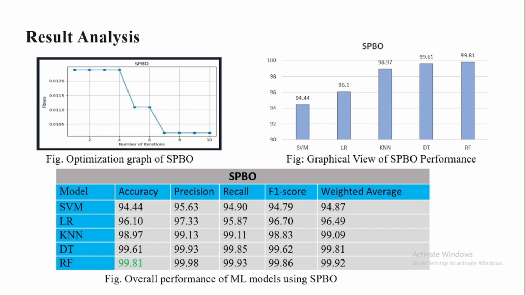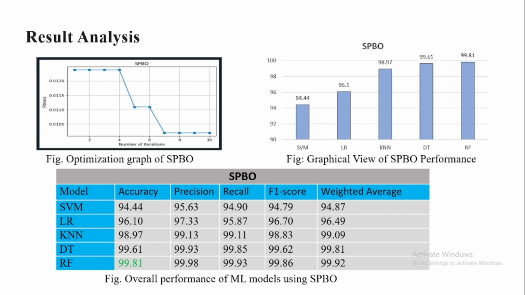And here we can see the result analysis of our proposed methods. Firstly, we can see the optimization graph of SPBO, and then the graphical view of SPBO performance, and we can see that random forest performs better.